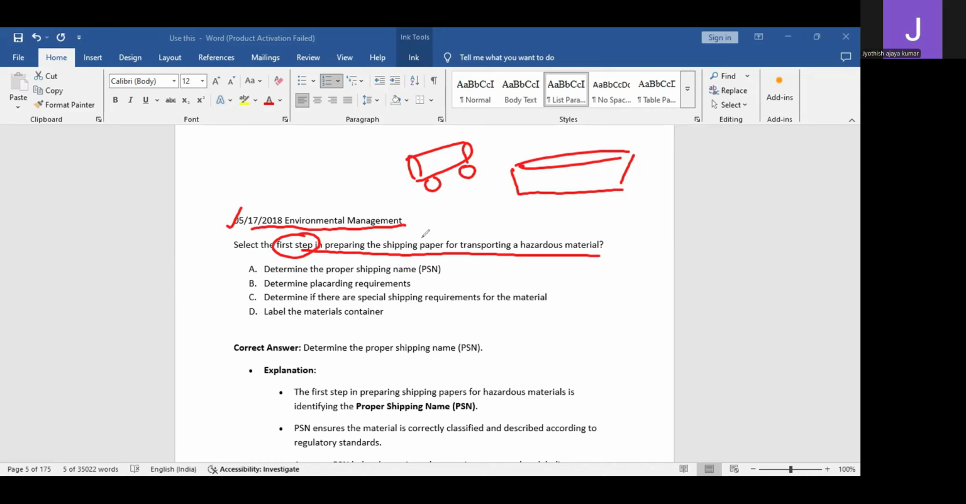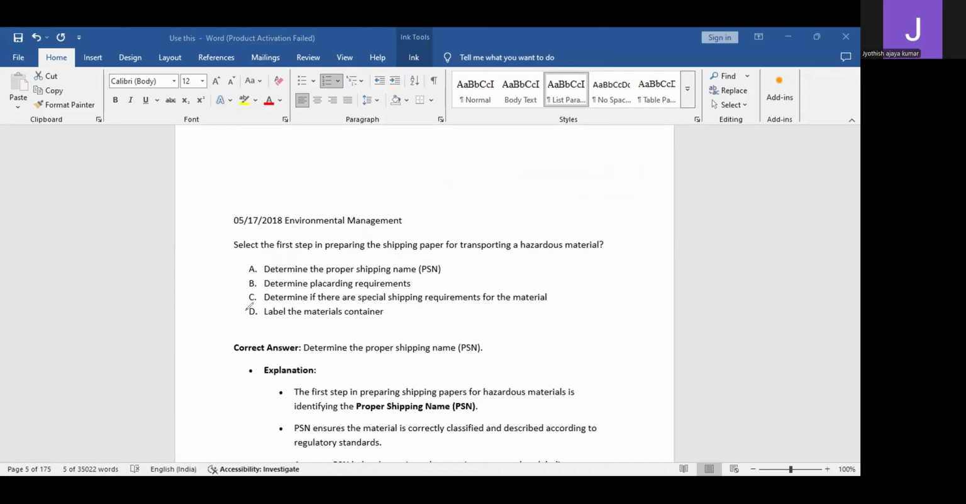There is a lot of documentation work involved whenever you are shipping hazardous material. So what is the first step in preparing the shipping paper? Obviously, normal safety professionals won't be informed of such things, but with the options you have to guess, because in any ASP or CSP examination you may not be aware of everything. So there should be some acumen inside you to guess the best answer. You have to work on that way also.